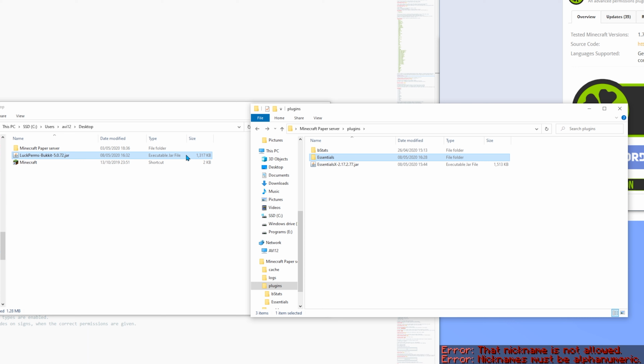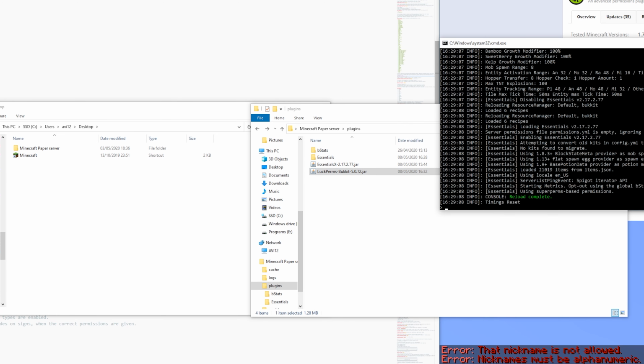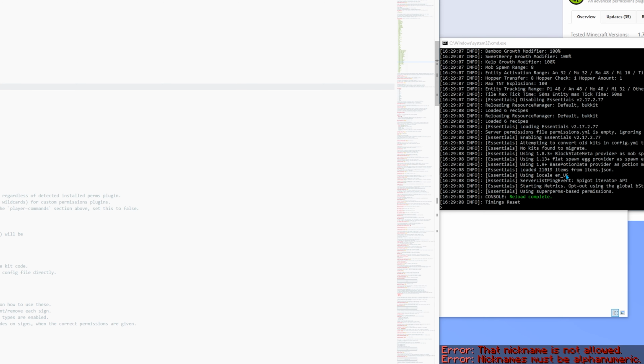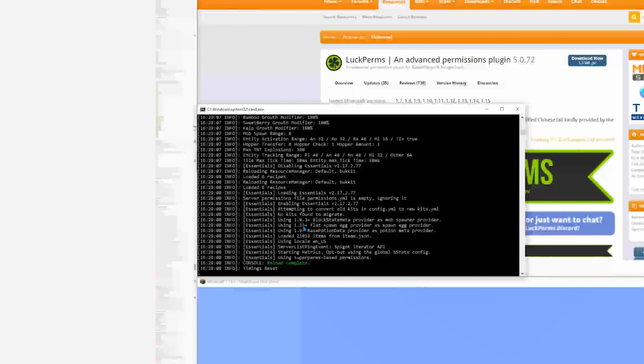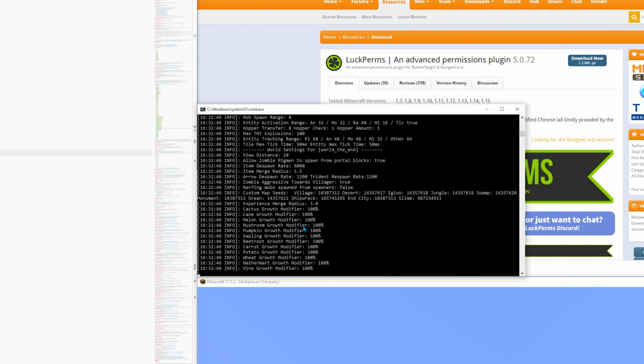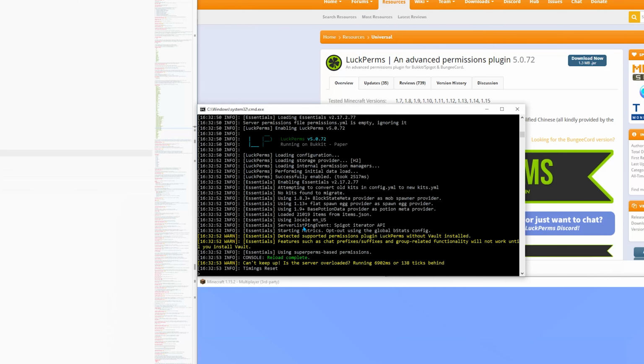Okay, again, I'm dragging and dropping into the plugins folder, and reloading. Now, as the owner, you can allow yourself the usage of all the EssentialsX commands using the permission node essentials.star.